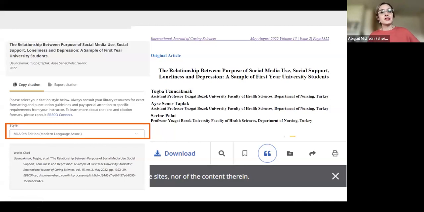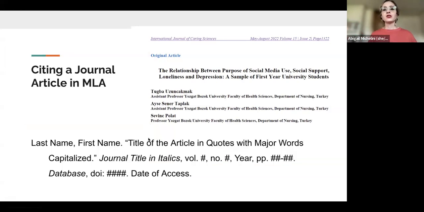Now, the only problem with these machines is that they're not 100% accurate. I wish they were, because I'd stop there and I'd say, just use the citation machine, but I can't say that because they have errors. So I'm going to walk you through how to do one for real by hand, and then that way you know how to check it, so that when you use a citation machine, you can go back and correct those errors and make sure that your citation is correct. All right, so let's jump in.